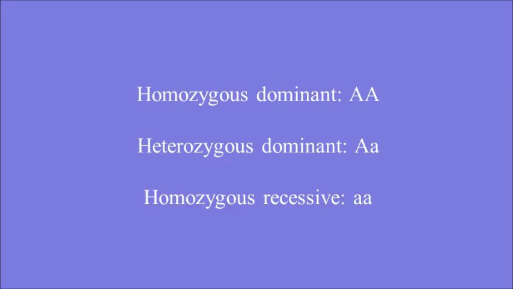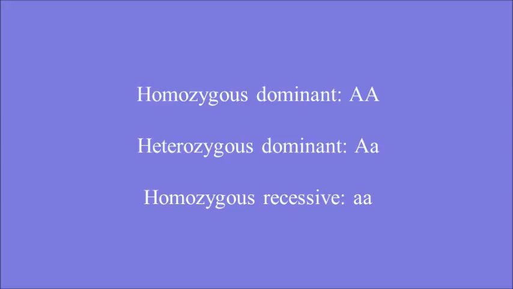Let me show you. So what does the lowercase a and capital A stand for? Well, the letters help with our visualization of the disease. If the parent has 2 uppercase A's, they are dominant for the trait, and they are not carriers of the disease at all. If they have a capital A and a lowercase a, then they are still dominant, but they are a carrier for the recessive allele.